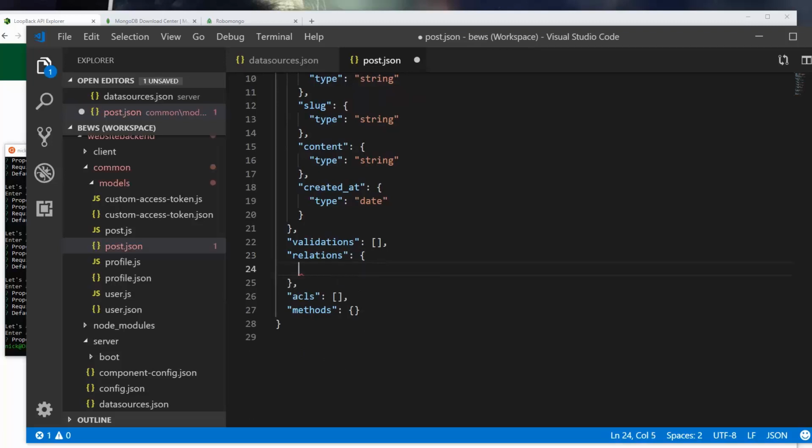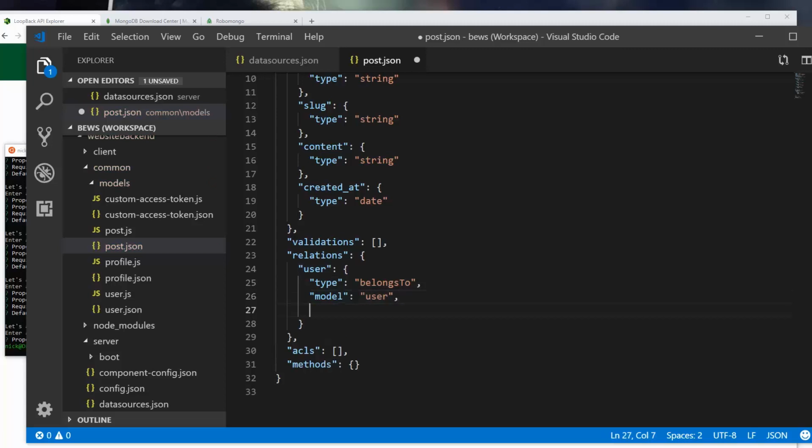So the first is going to be user, and type is going to be belongs to. Model is going to be user, all lowercase. And then foreign key is going to be, should automatically determine it, but we're going to set it to user ID.